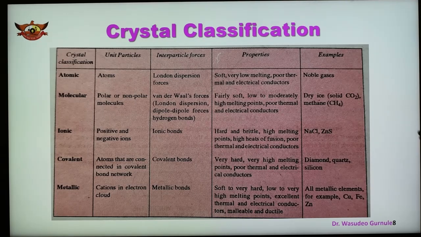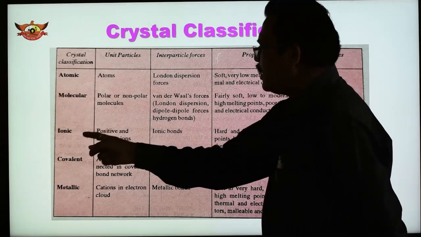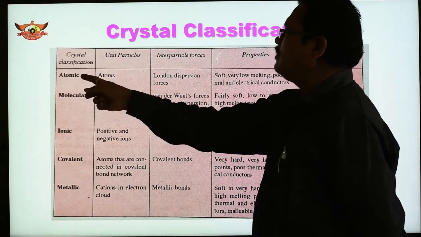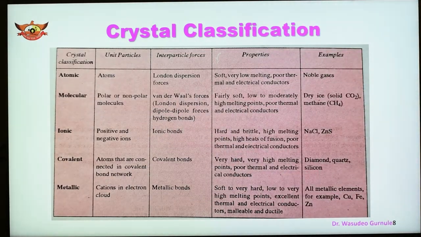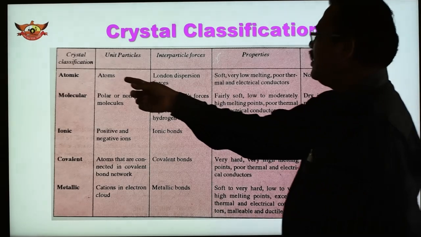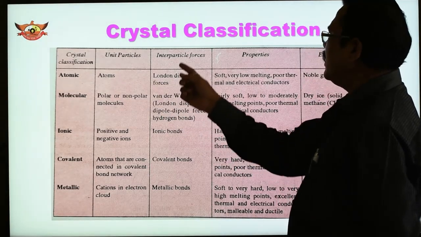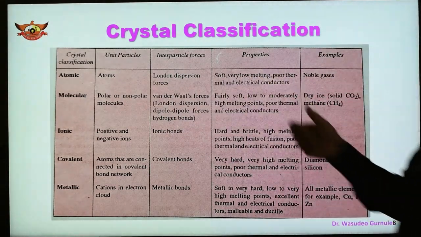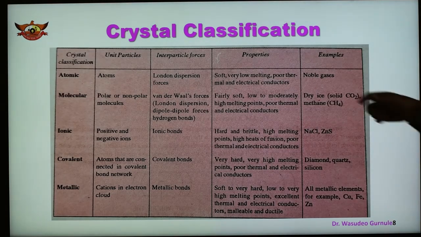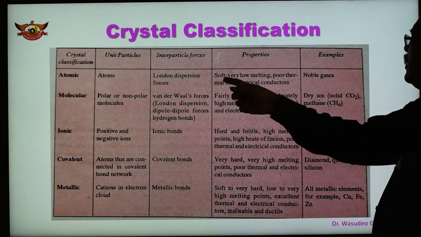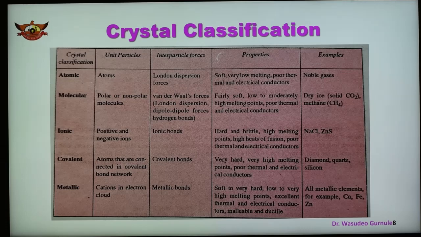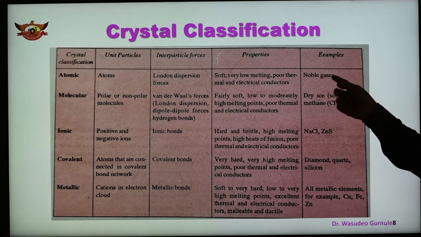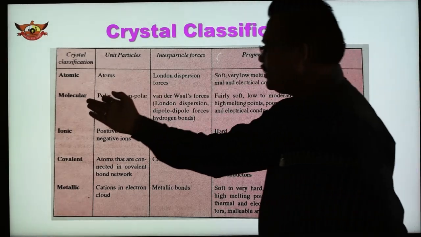Actually, we have seen the four types: molecular, ionic, covalent, and metallic. One more, that is the atomic, is also there. In case of atomic, particles are atoms, and interparticle forces are London dispersion forces. Properties: they are soft, have very low melting points, and are poor thermal and electrical conductors. Examples are noble gases. And we have seen already these four types.